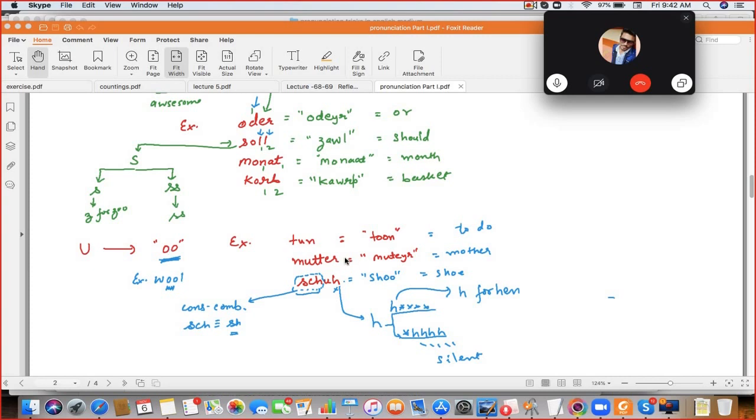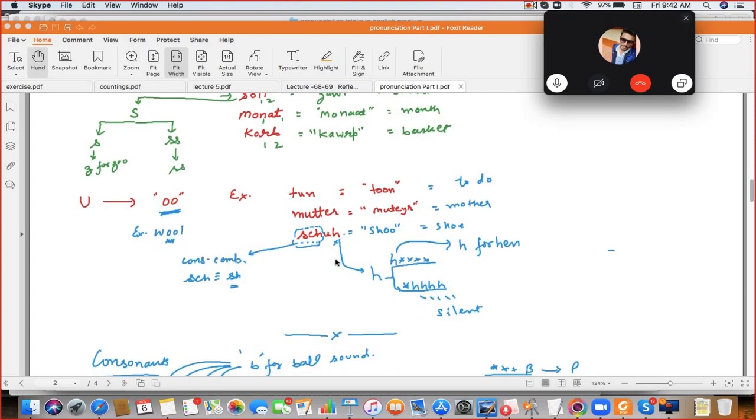In Motor, this R is not that heavily pronounced. It's very kind of silent. Don't make it a hard R, it's wrong. It's Motor, with very little sound. Very soft, kind of silent. Tun, Motor, and Schuh.